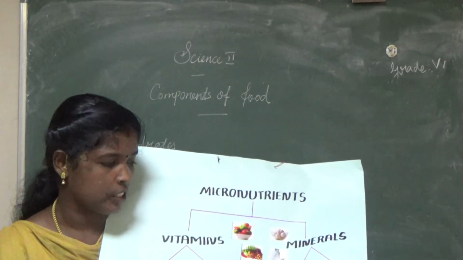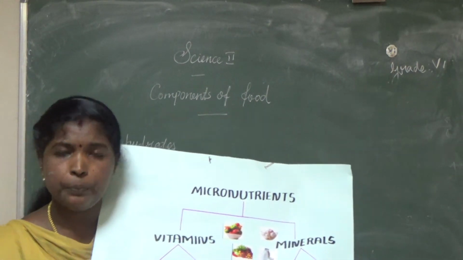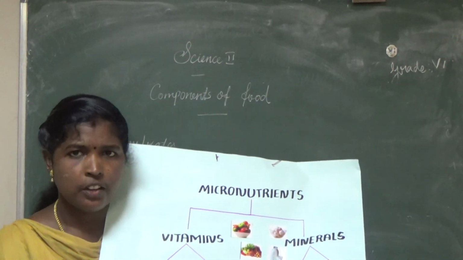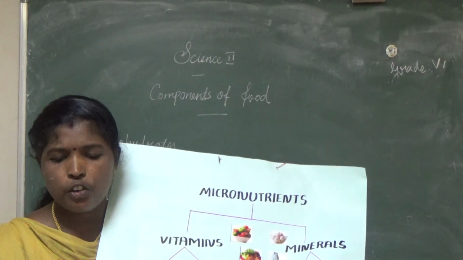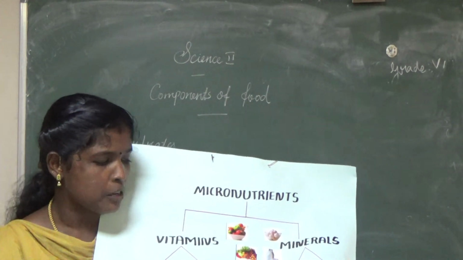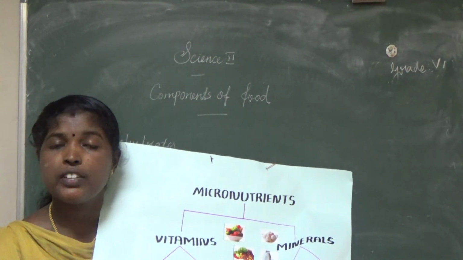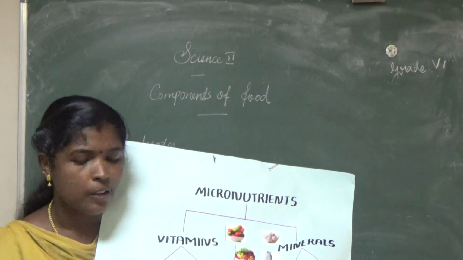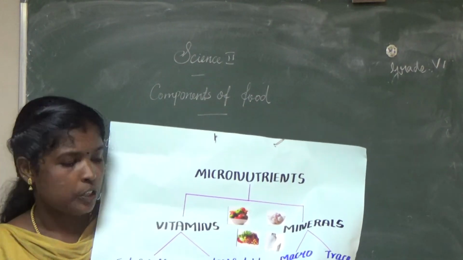Then magnesium. What are the food items that contain magnesium? Meat, fish. Sodium: bread, sandwich, cheese. These are the food items that contain sodium. Then potassium: citrus fruits such as orange, lemon. These are the food items that contain potassium.